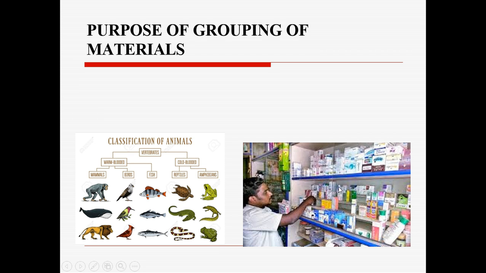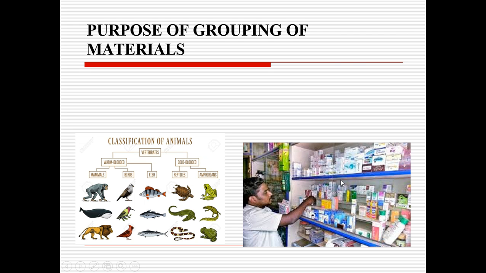Some of you have seen that in a medical shop, some of the medicines or the tablets or any kinds of liquids are placed at a certain place. So whenever the vendor is giving any kind of medicines or liquids, he can easily find out where he has kept that. In this way, the shopkeeper is grouping the medicines in order.